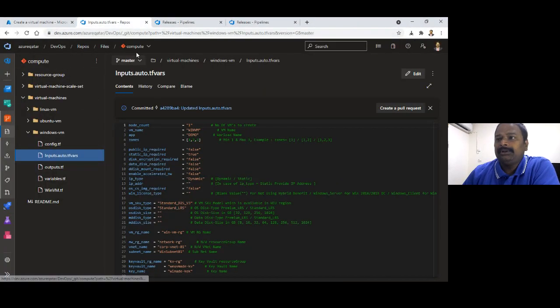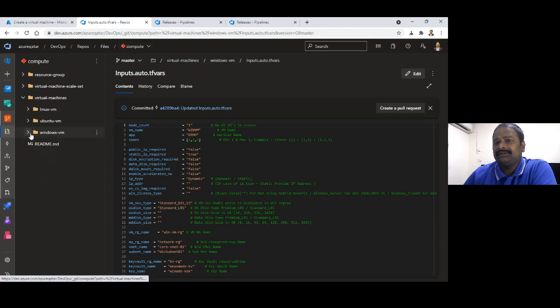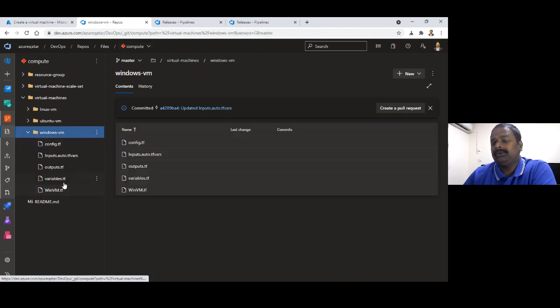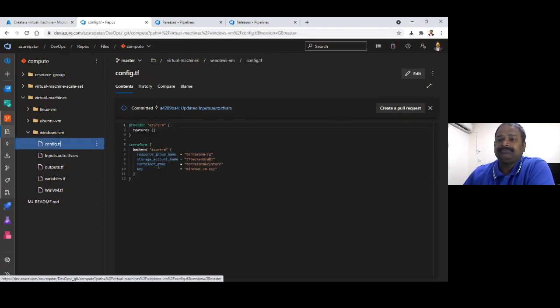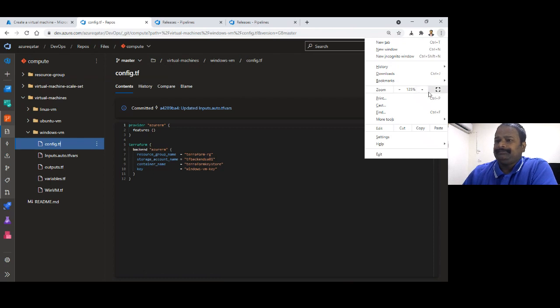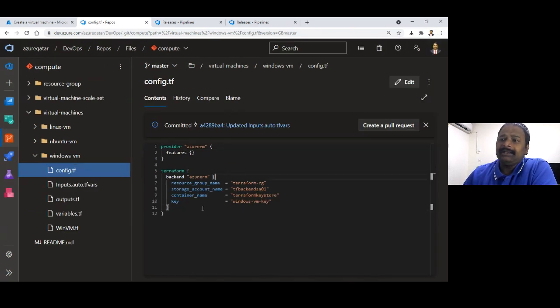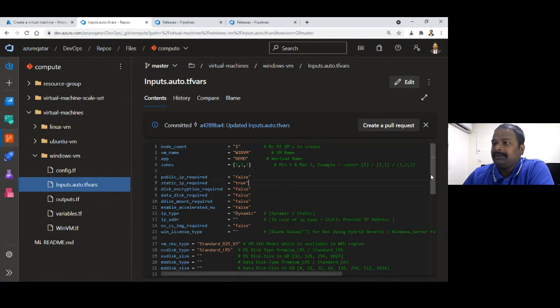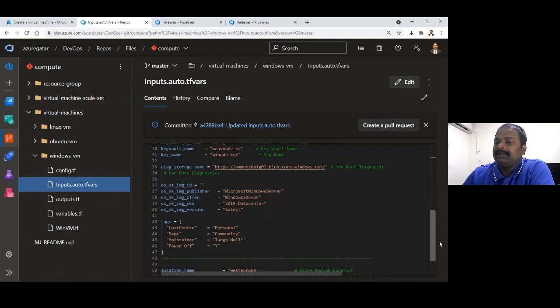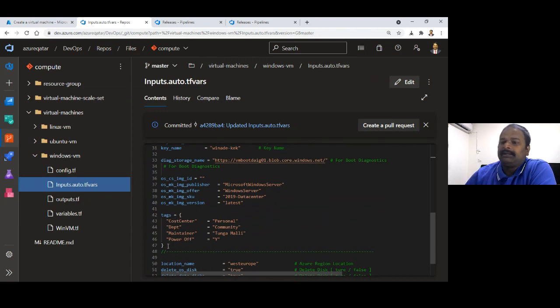So here I have my code, which is for a Windows VM, and this is my code. To understand the code, I have a backend here. I'm storing my state in this storage account of Azure, which already exists. Let's say this is the variable, tags is the variable where I have my tags declared in this way.